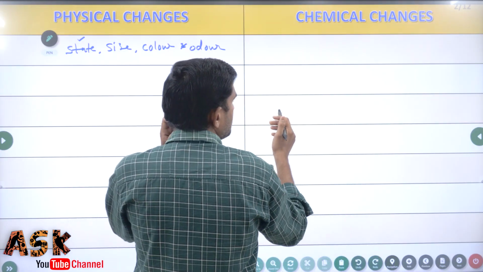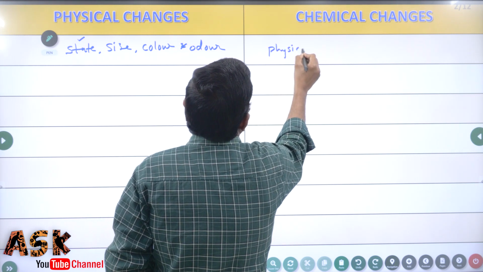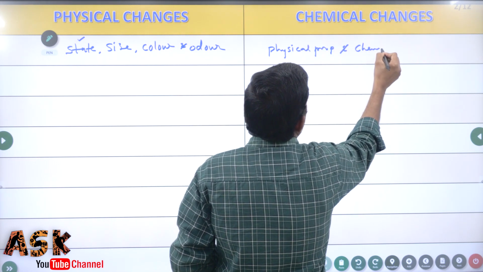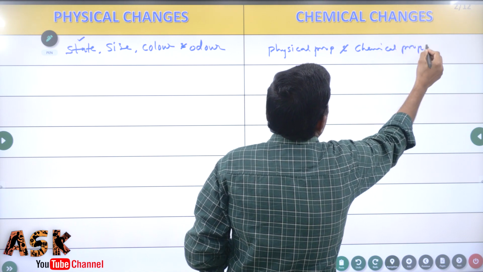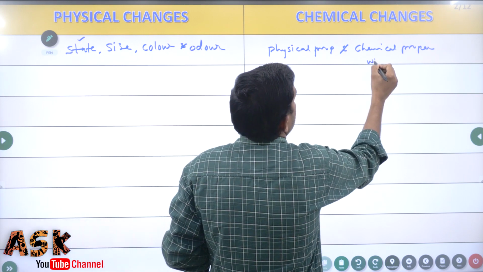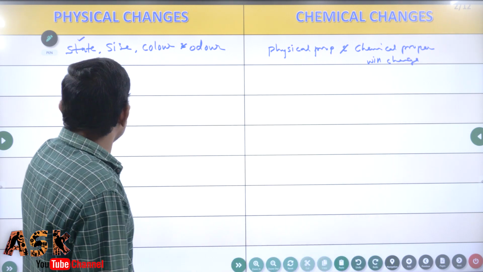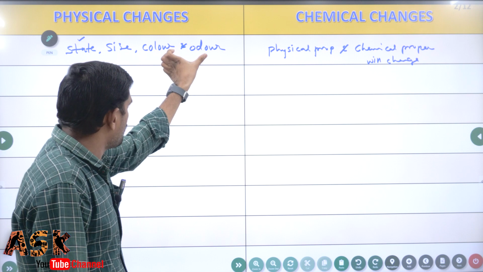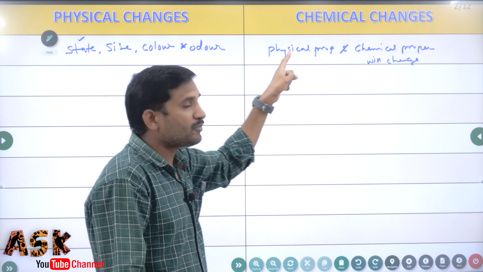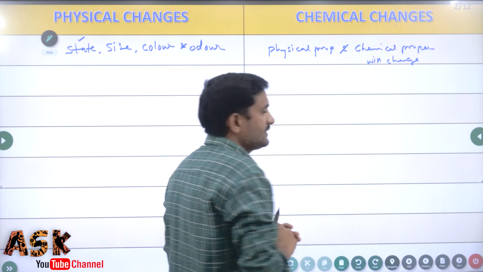As for chemical changes, both the physical properties and the chemical properties of the substances will change. That we have to keep in mind. What I told, state, size, color and odor, these are the physical properties that change in physical changes. Physical properties including chemical properties of the substances will be changed in chemical changes.